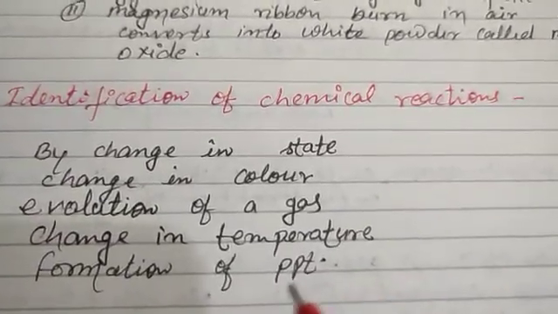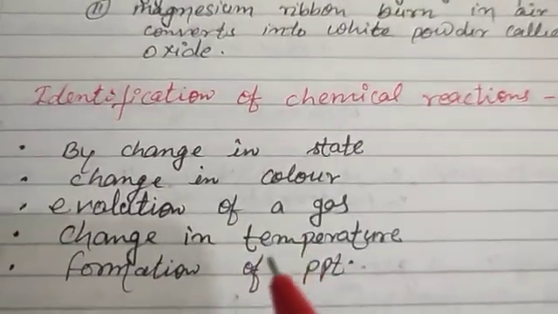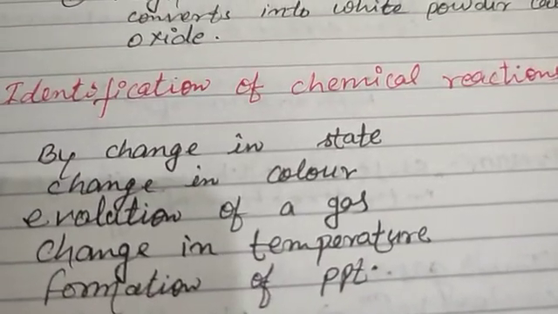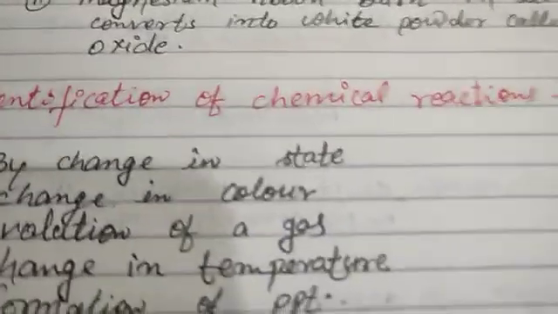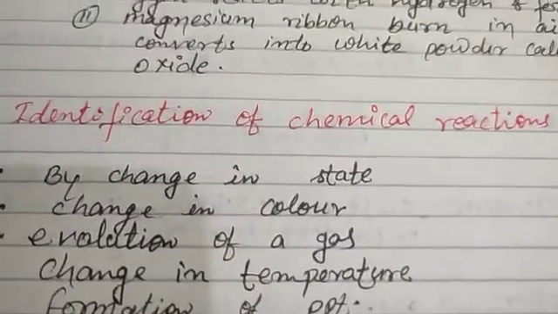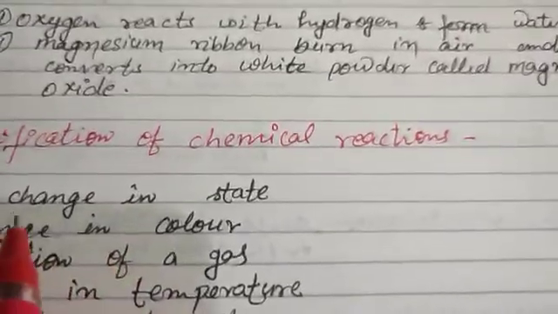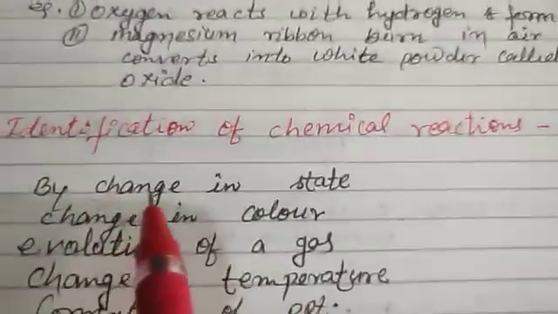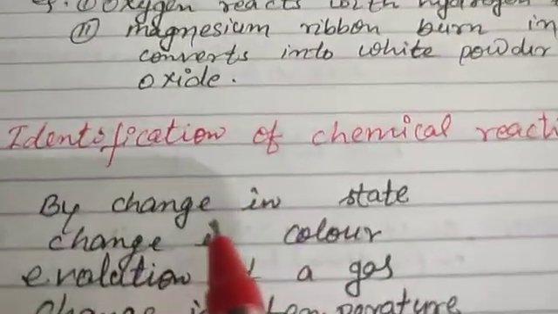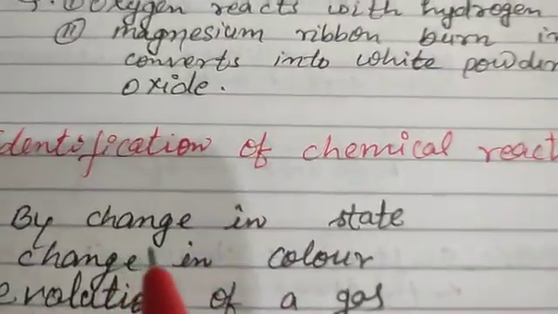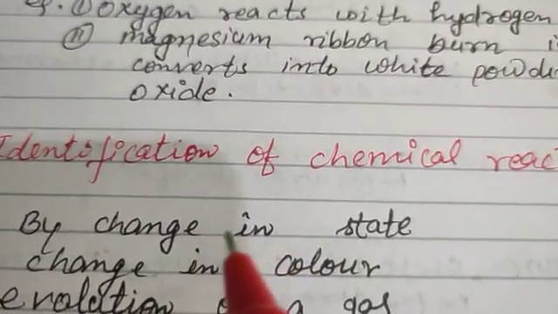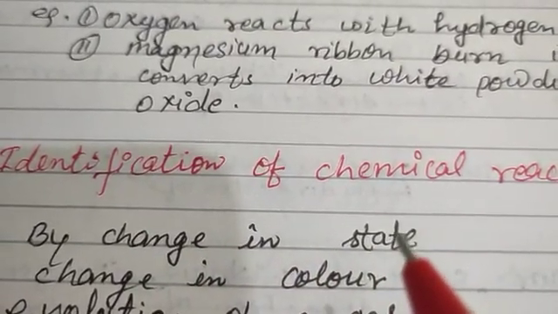Students, you can see the examples of some chemical reactions. When petrol, kerosene burn in the air, they convert into gaseous state.